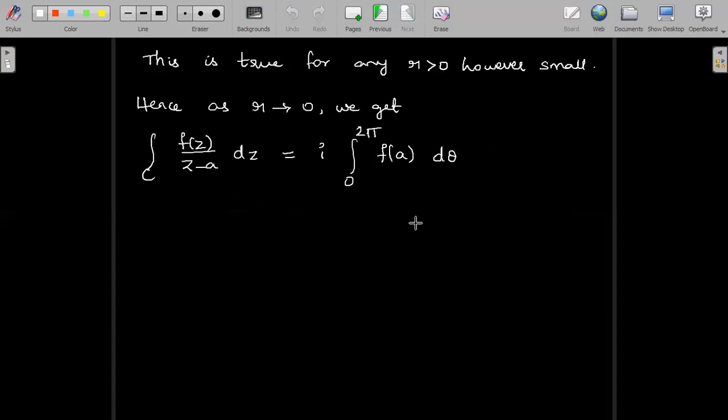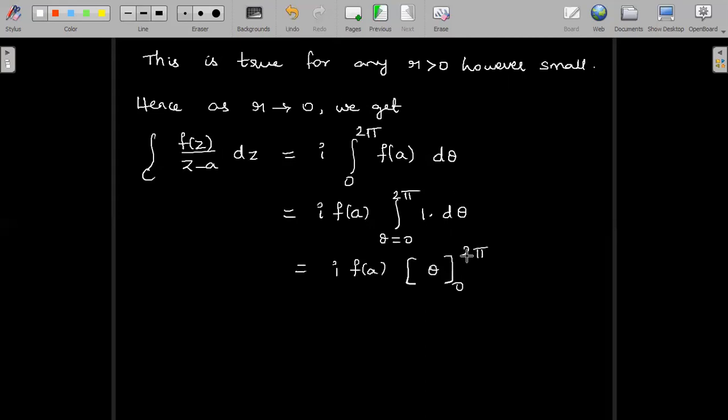Now f of a is a constant, so I can write it outside the integral. This will be i into f of a, integration theta is equal to 0 to 2 pi of 1 into d theta. Integration of 1 d theta is theta between the limits 0 to 2 pi. Upper limit is applicable, so this gives us 2 pi minus 0.